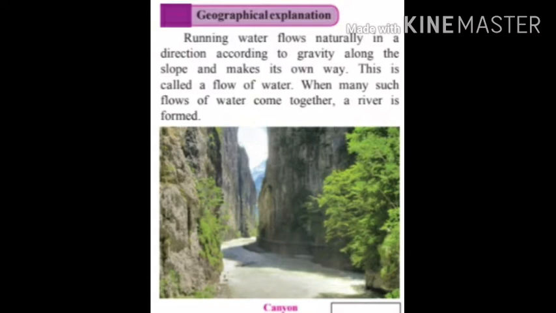The slope of the land, type of rock, volume of water flowing in the river, the length of the flow, volume of sediments in the river, etc. are the factors on which the erosional, transportational and depositional work of rivers depend. It means the work of a river depends upon the following things such as slope of land, type of rock, volume of water, the length of the flow, volume of sediments in the river, etc.